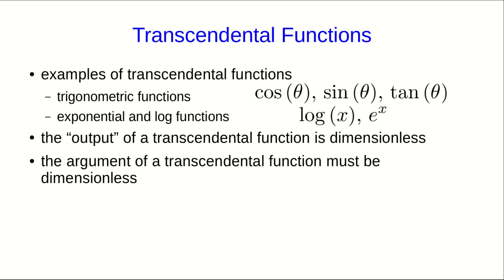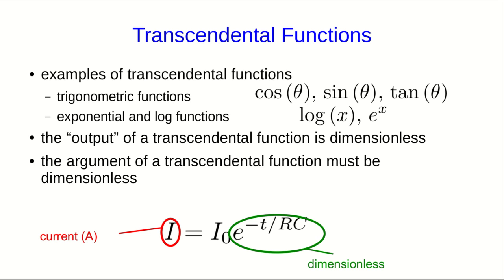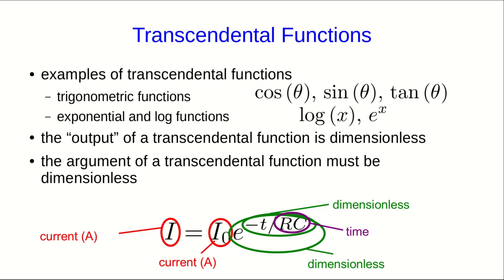So let's look at an example of that from Phys 1204. This is the current as a function of time in a type of circuit that we'll see. So this quantity I is a current. And we know that this exponential must be dimensionless, and so I naught must also be a current. We also know that the argument of the exponential must be dimensionless. t is a time, and so for that argument to be dimensionless, this quantity RC must also be a time.